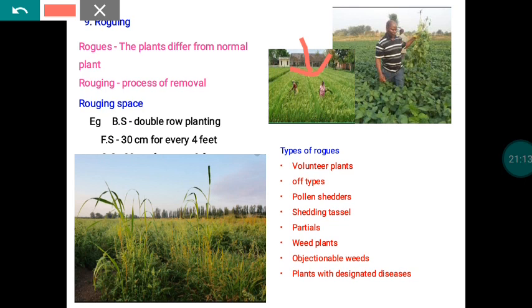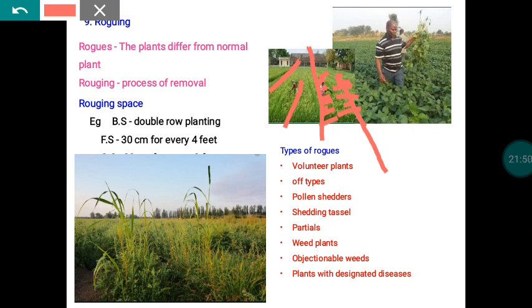For easy and smooth operations, particularly for roguing, we have to leave some space. Here you can see some space is available, and through that space we can walk. Here also some space is available. This is normally known as a rogue space. After a certain number of rows of planting of your seed crop, you have to leave some space, which will be used for easy entry. You have to inspect this way, then enter this way, look at the crop, inspect, and if any contaminants are there,